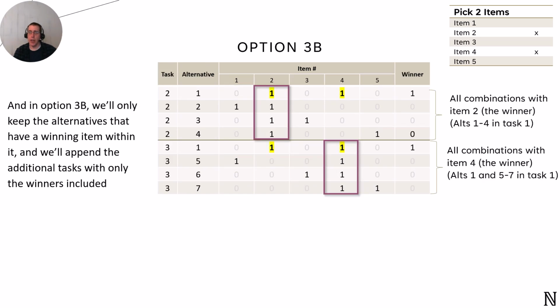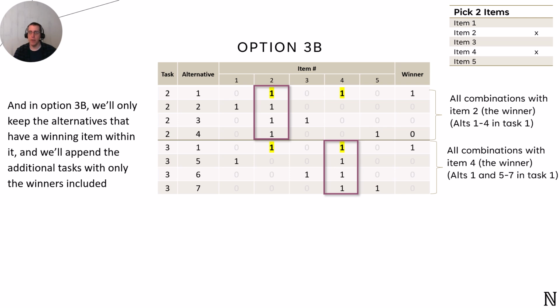While option 3A offers a simple way to simplify the choice set, it doesn't scale when k approaches n because there's actually nothing to remove. So we introduce option 3B here. Instead of keeping one large choice set, we break it down into smaller chunks. For each winning item, we create a separate choice set that includes all alternatives containing that specific item.